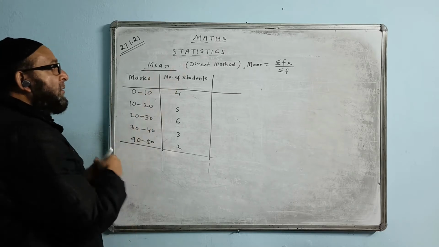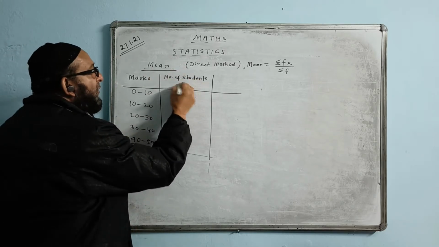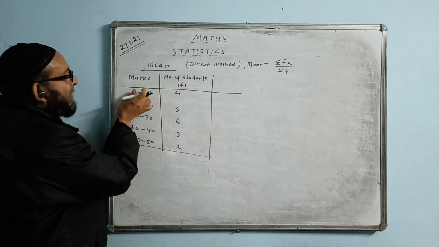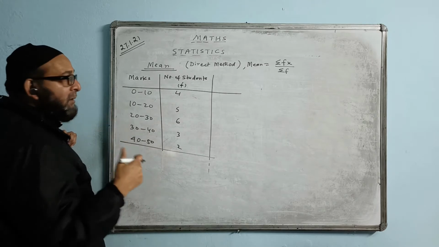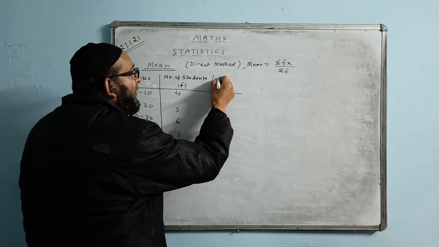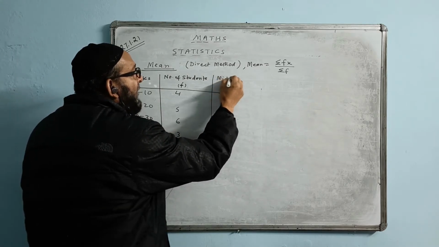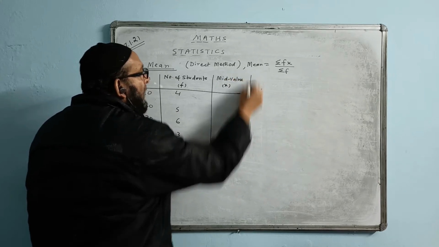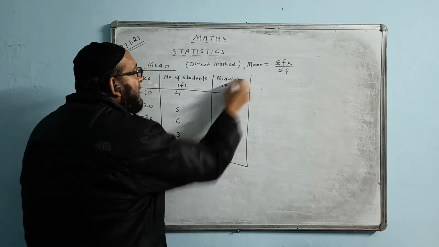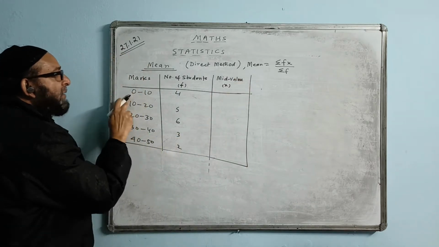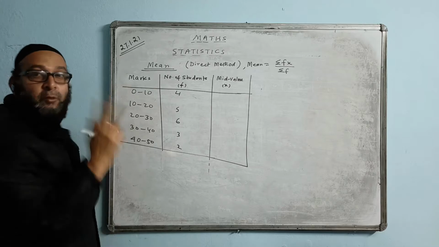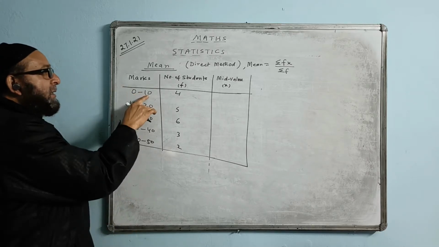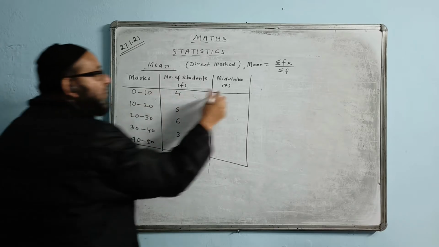What is x here? The number of students will be f. This time x is not given, because previously x was given directly as 10, 20, like that. Now we will find x, that is the mid value. How to find the mid value x? Add the two ends of the class interval and divide by 2. We are finding the average of 0 and 10. 0 plus 10 is 10, 10 divided by 2, the answer is 5.